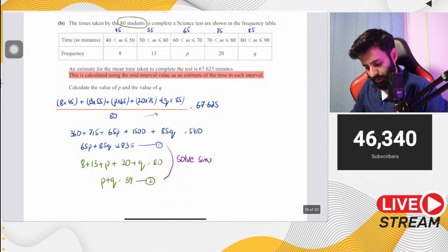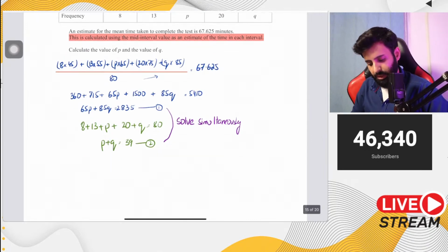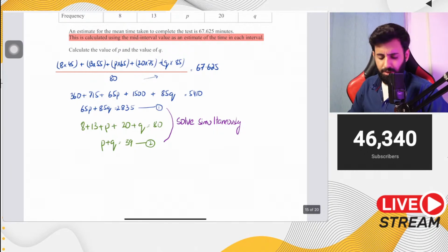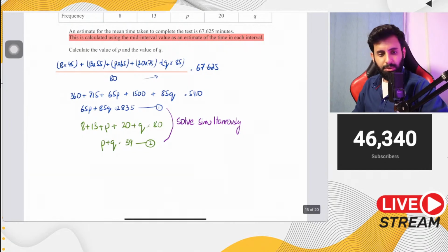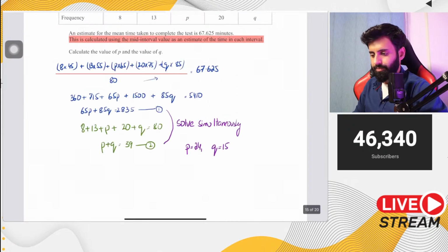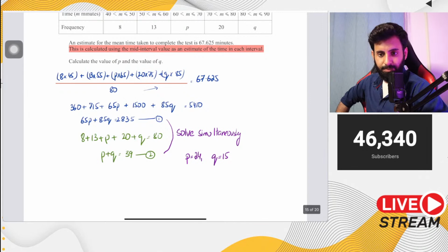Okay, will you solve it simultaneously yourselves, or should I do it? You are smart enough, you'll do this yourselves. Make P the subject, use substitution if you want. I will advise against elimination over here, or maybe you can use elimination also, on second thought, yeah. Solve simultaneously using substitution or elimination. Now if you do that right, these are the values that you will end up with. P equals 24 and Q equals 15. So there you go. That's your answer.